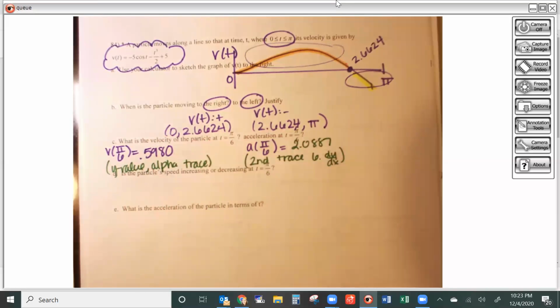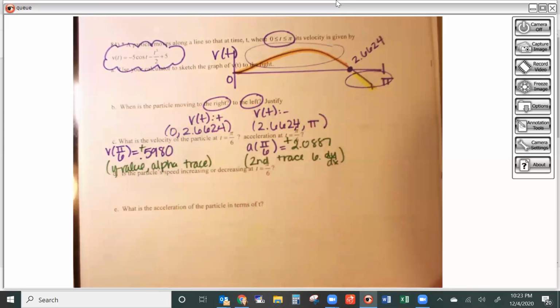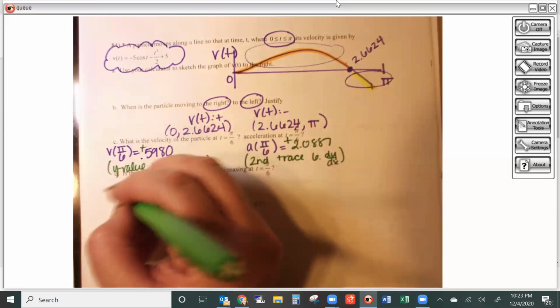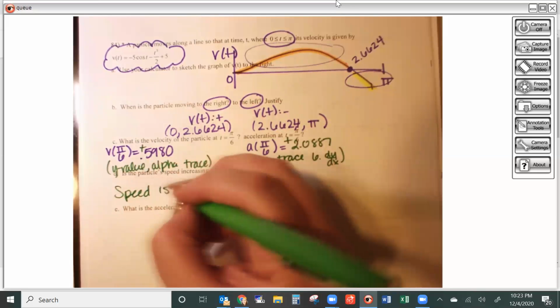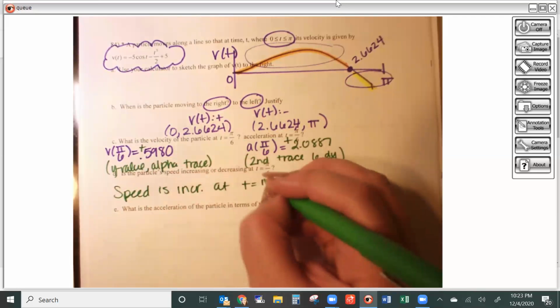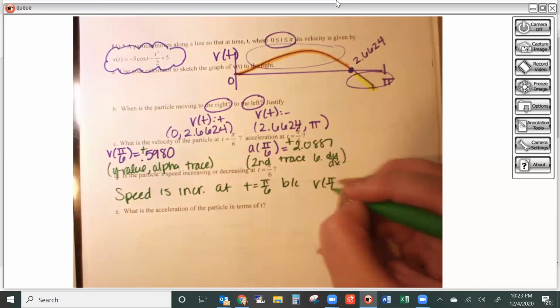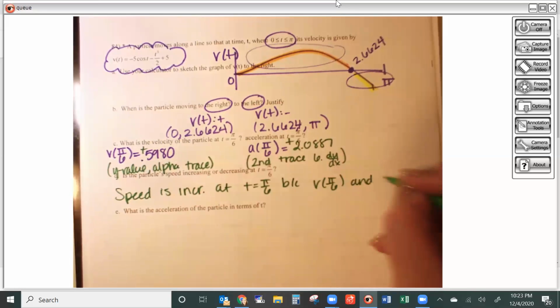So then the next question says, okay, what about speed? Is the speed increasing or decreasing? Well, my velocity came out positive. My acceleration also came out positive. So if these are both positive, that means that my speed is increasing at t equals pi/6, because the velocity at pi/6 and acceleration at pi/6 have the same sign.